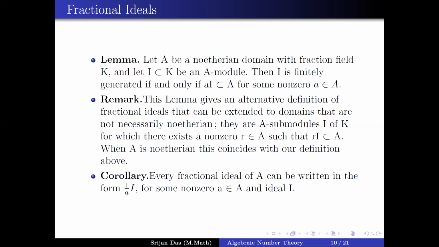This lemma also gives an alternative definition of fractional ideal, which can be extended to domains that are not necessarily Noetherian: submodules I of K for which there exists a nonzero r in A such that rI is in A. When A is Noetherian, these two definitions clearly coincide.